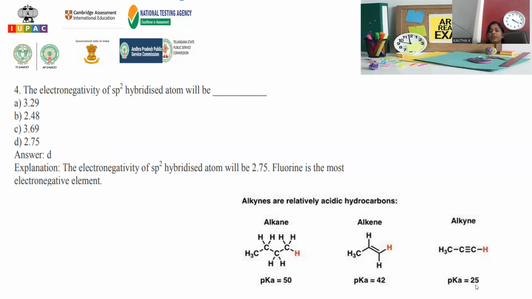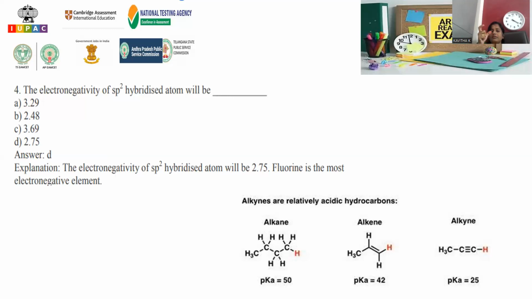If you see pKa value 25, this indicates the highest acidic strength, for this triple bonded carbon atom. And for this double bonded one, pKa value is 42, comparatively high, so the acidic strength is lower. And when you go for carbon-carbon single bonded CH, where pKa value is 50, when compared to this one, it is still high, so we can say acidic strength is still less. This is the way there is a relation like this. How can we explain the relation?